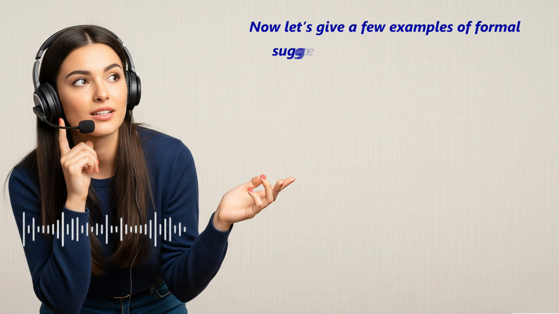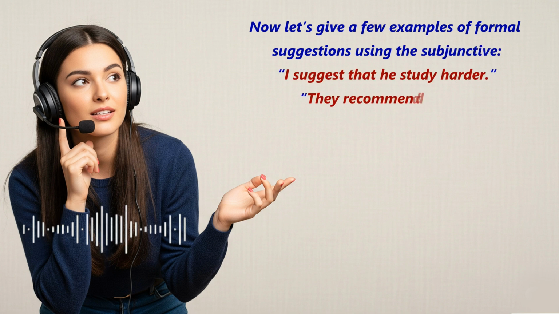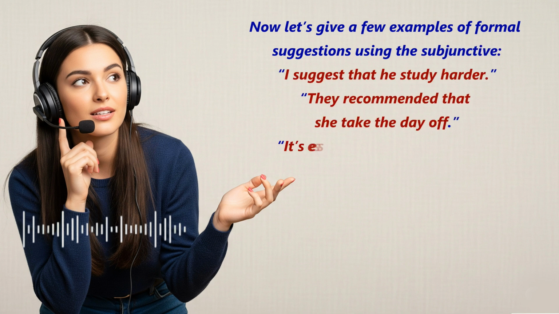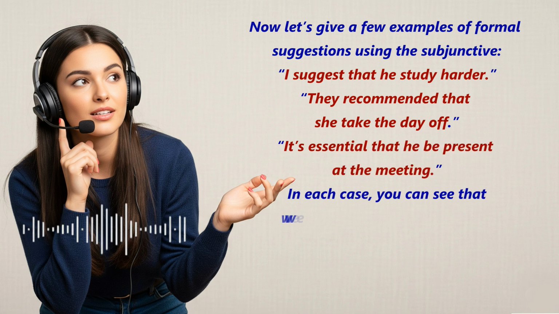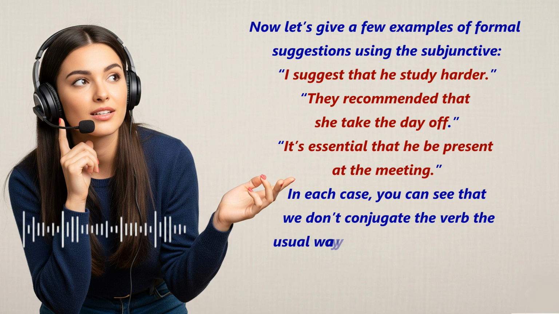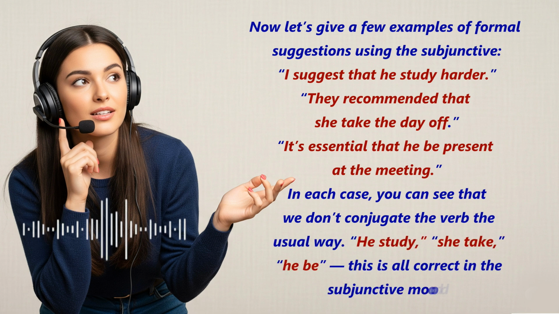Now let's give a few examples of formal suggestions using the subjunctive. I suggest that he study harder. They recommended that she take the day off. It's essential that he be present at the meeting. In each case, you can see that we don't conjugate the verb the usual way. He study, she take, he be. This is all correct in the subjunctive mood.